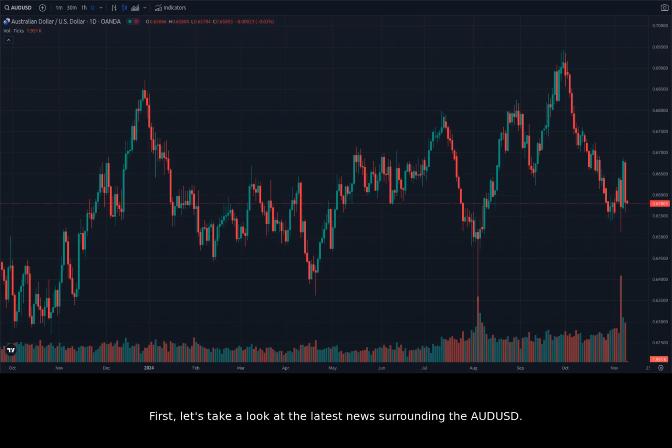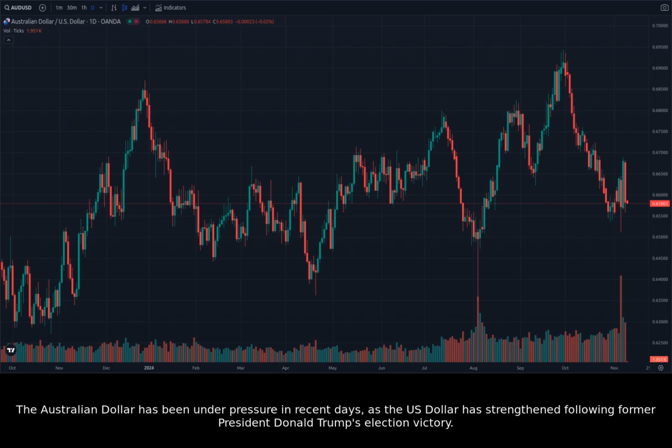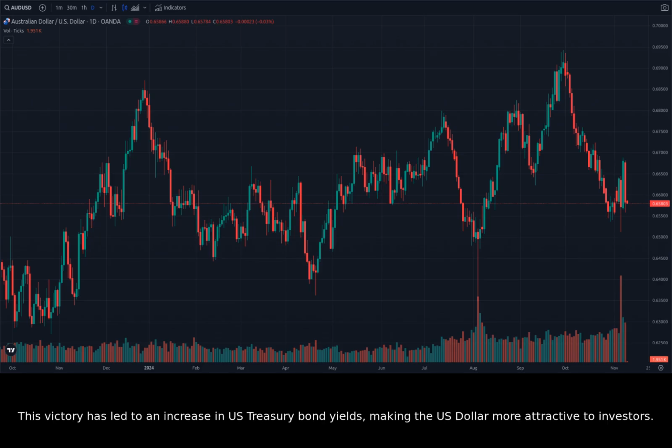First, let's take a look at the latest news surrounding the AUDUSD. The Australian dollar has been under pressure in recent days, as the US dollar has strengthened following former President Donald Trump's election victory. This victory has led to an increase in U.S. Treasury bond yields, making the U.S. dollar more attractive to investors.